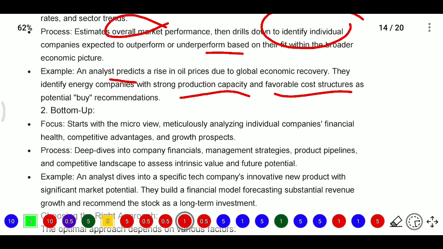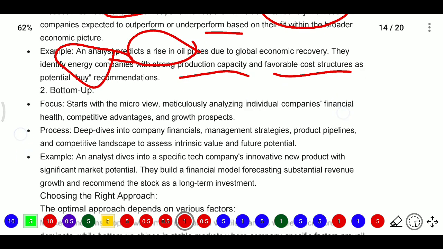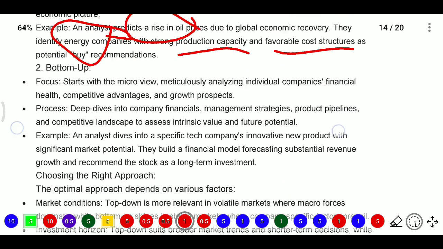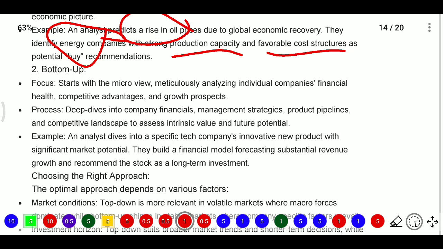So when they predict the oil price is going high because of this global economic recovery, they will identify the energy companies that have strong production capacity and favorable cost structure, and they will recommend buying because the price is going high. This is the example. And the bottom up approach means the focus will start with micro factors, meticulously analyzing the